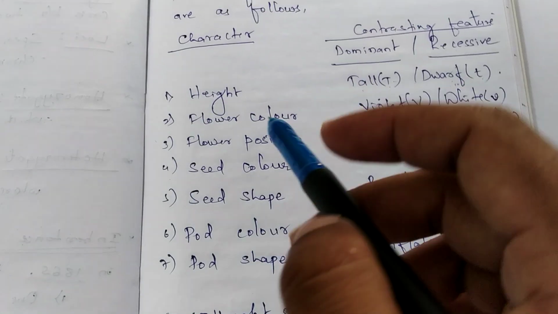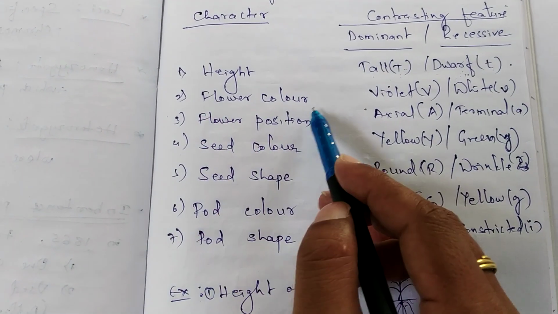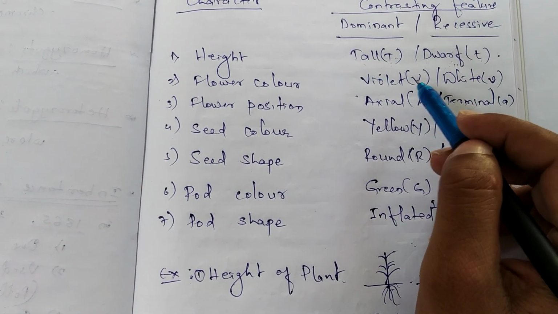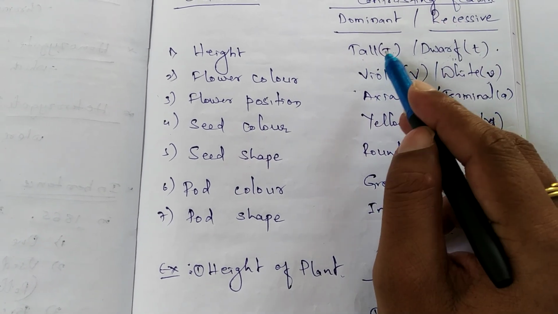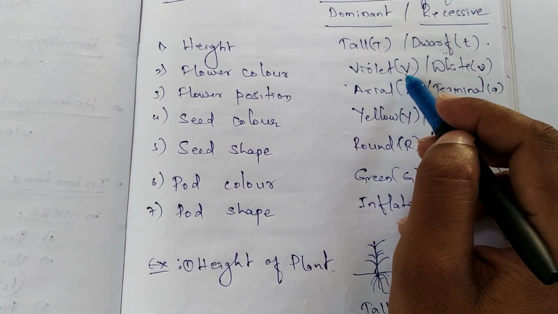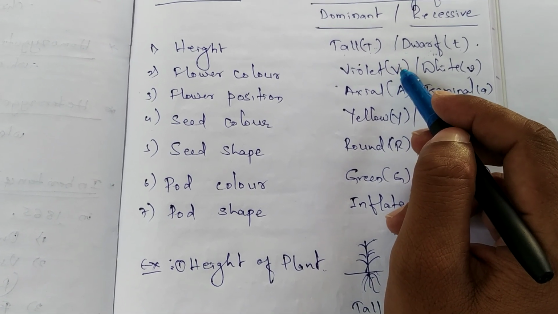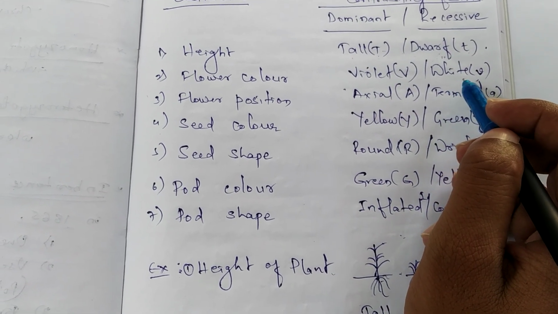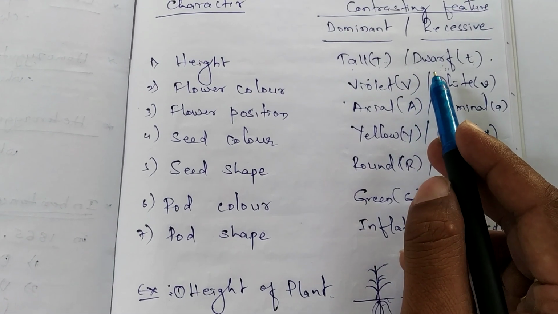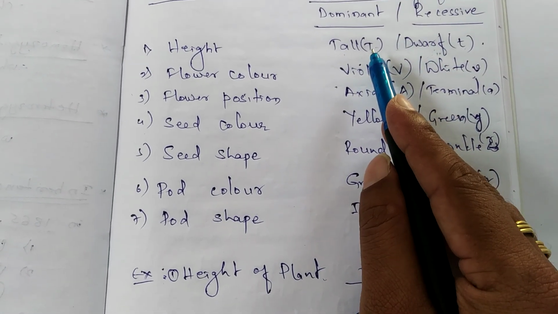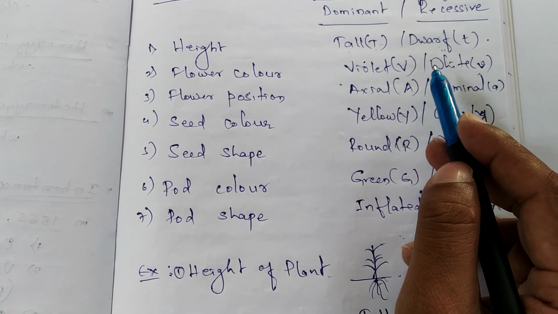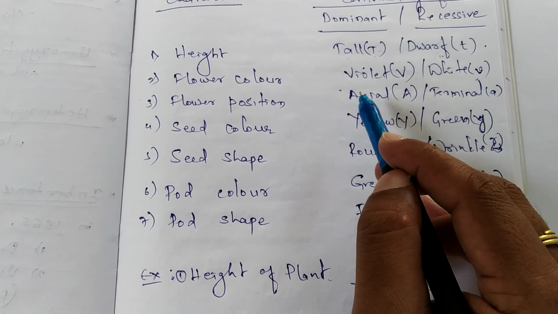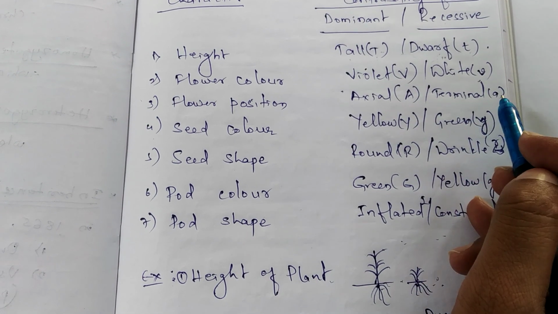Like that, let us consider one more example. In flower color, violet is a dominant gene, whereas white is a recessive gene. If the plant inherits the violet gene, designated by the uppercase letter V, it expresses the violet color. If not, the recessive white color is expressed. To avoid confusion, we use the uppercase letter for the dominant feature, the first letter, and the lowercase letter for the recessive feature, right?